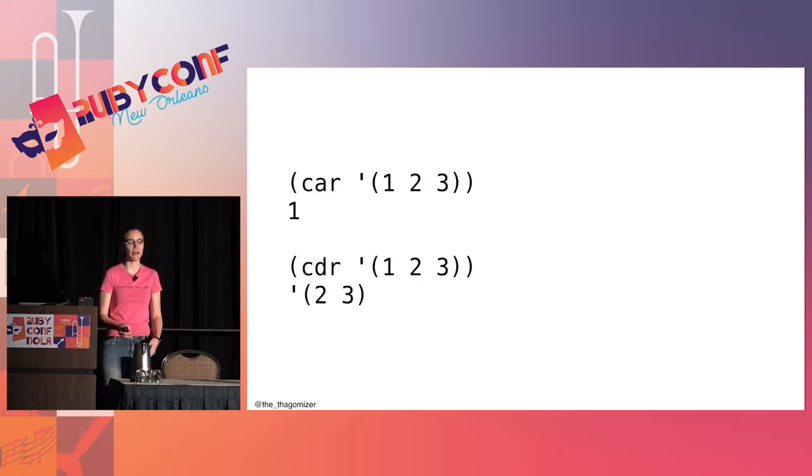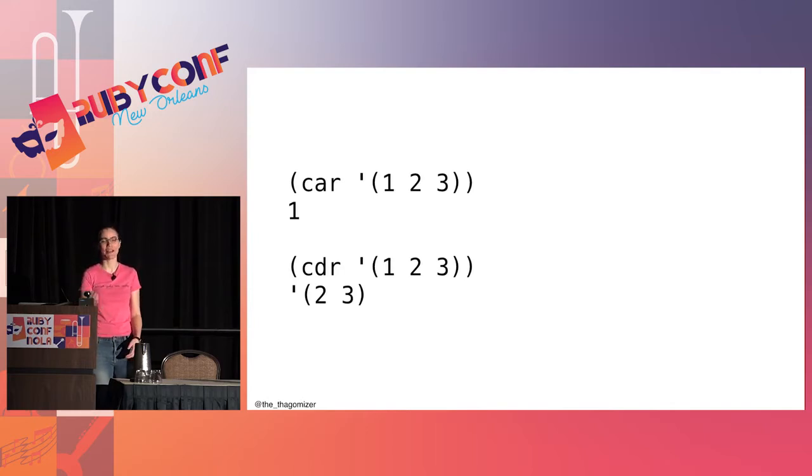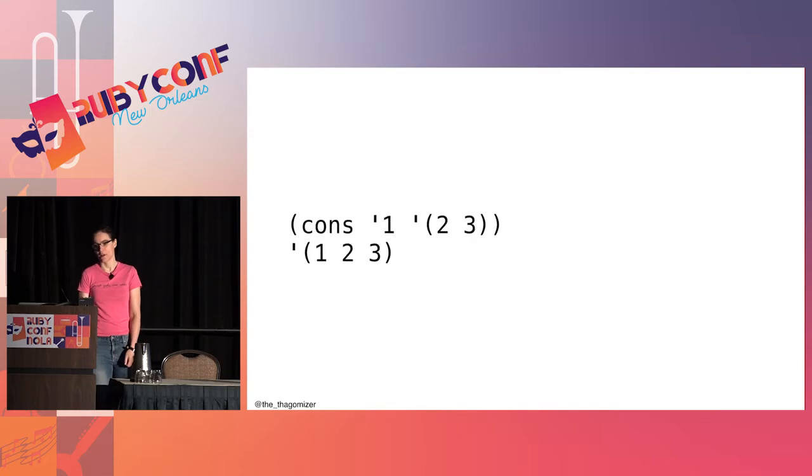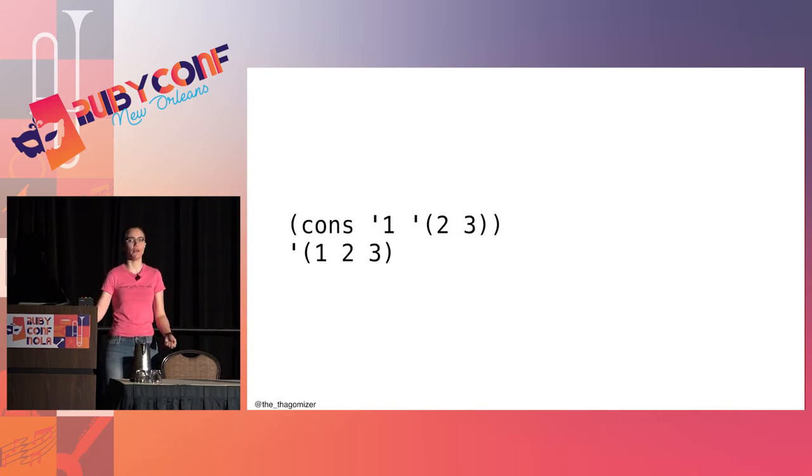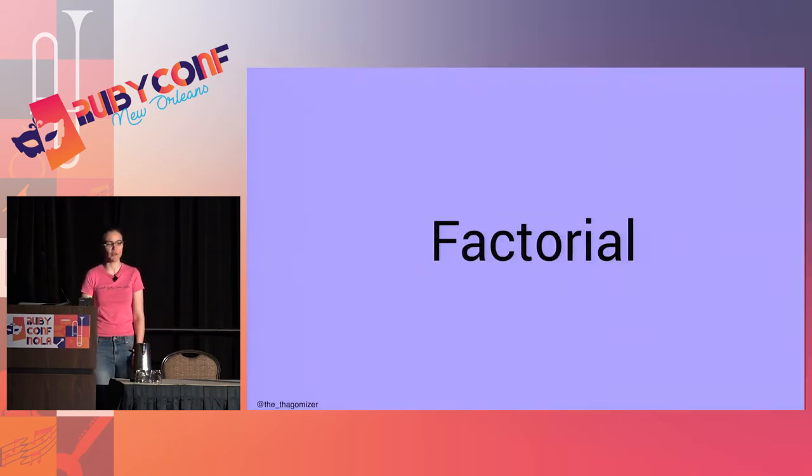When you have lists, I can access the first thing in the list by calling the car. These names will come back later, I promise. That gives me the first thing in the list, or I can get cdr, which gives me the rest of the list. You might also hear me say today head and tail. I mean first and rest in those cases, or car and cdr. And I can make lists by using cons. In this case, I am consing the item 1 onto the list 2, 3, which gives me the list 1, 2, 3.